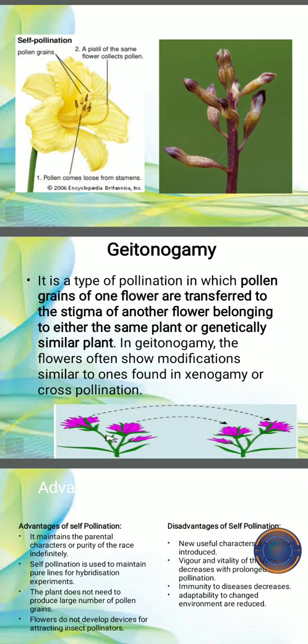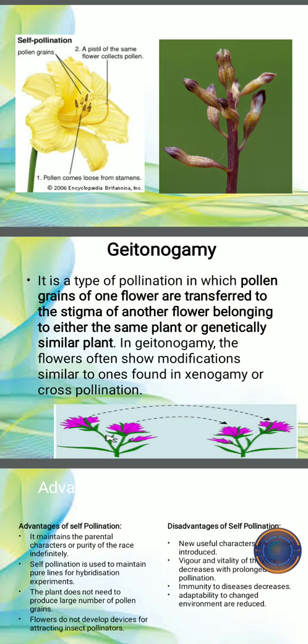Now the second is geitonogamy. It is a type of pollination in which the pollen grains of one flower are transferred to the stigma of another flower belonging to either the same plant or a genetically similar plant. That means pollination can occur between different flowers of the same plant, or flowers of another plant which are genetically similar.